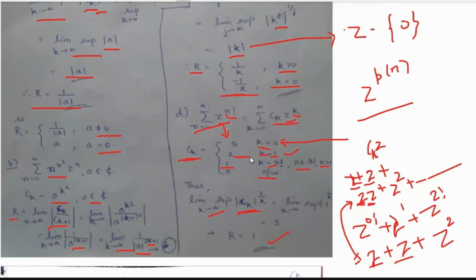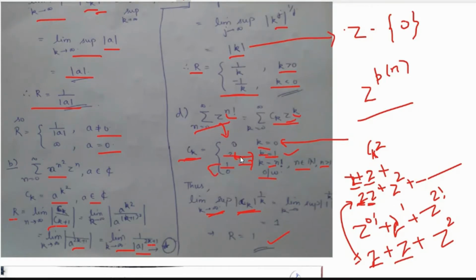So the finite number of elements, we ignore those points, because the value is 2 only at k equals to 1, and after that it is the same everywhere. If k is tending to infinity, then k equals to 1 is very far away from the infinity point, right? So when we are tending to infinity, the supremum value is either 1 or 0, right?